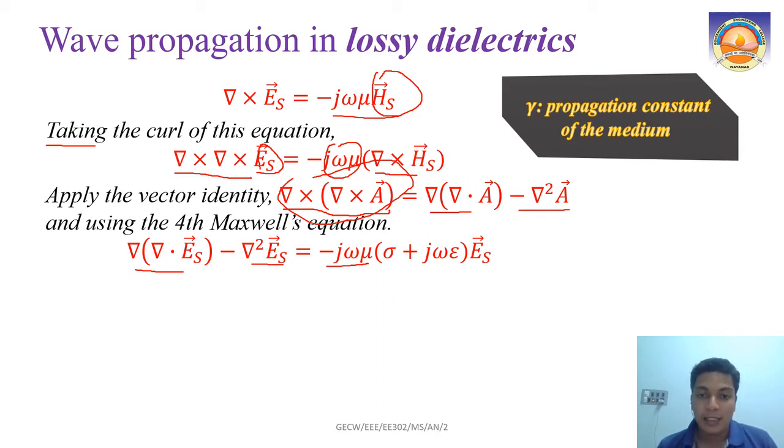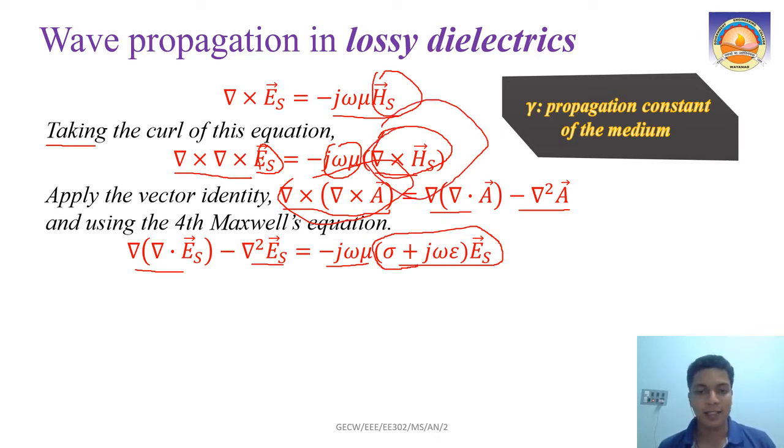So this ∇×Hs has come here: minus jωμ into ∇×Hs we got. So ∇×Hs means σ plus jωε into Es, right? That is our fourth Maxwell's equation in the last slide. So we will substitute that in the place of ∇×Hs. I think you don't have any doubt here.